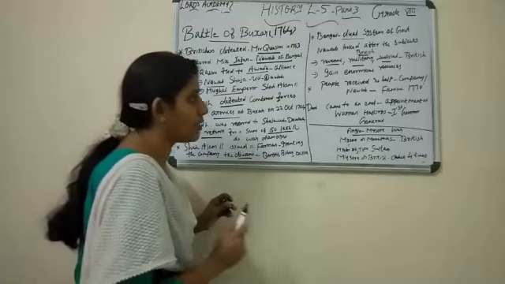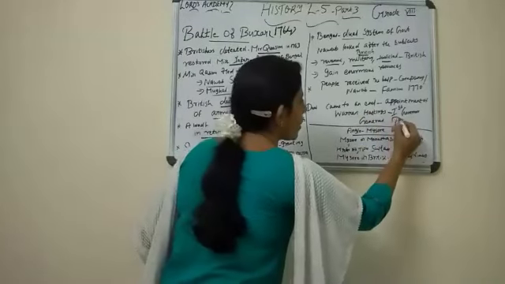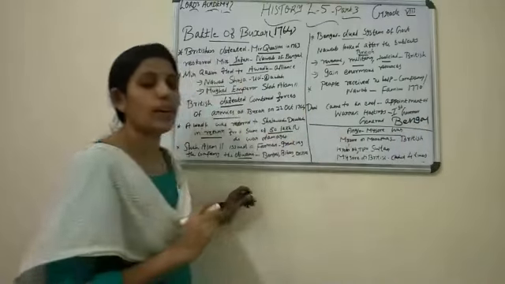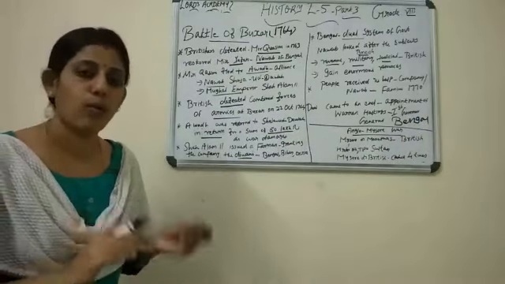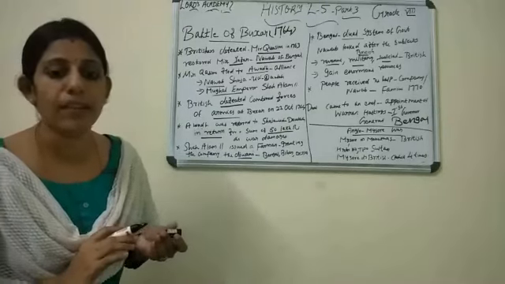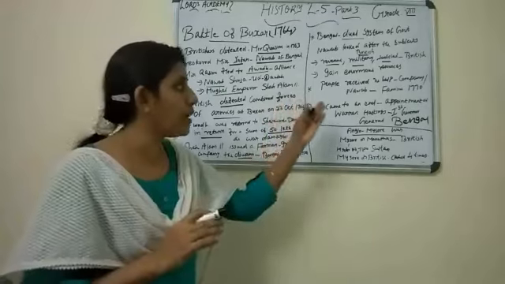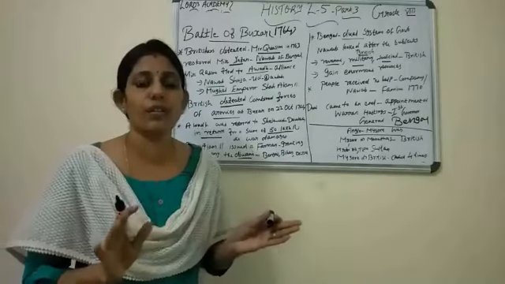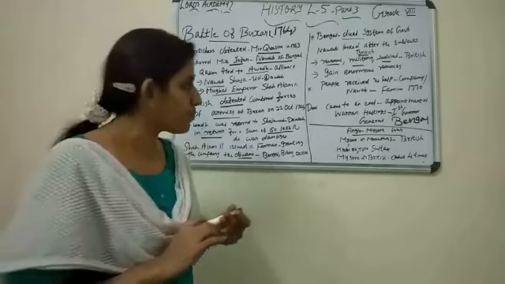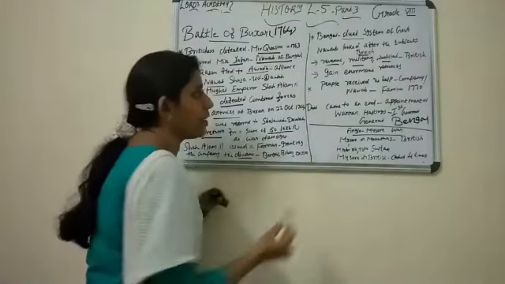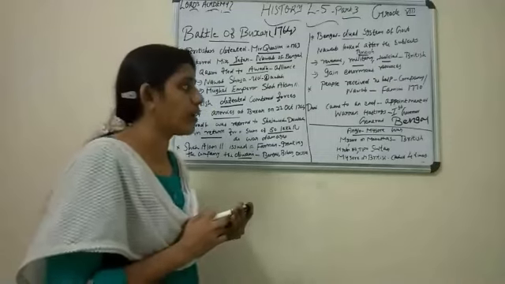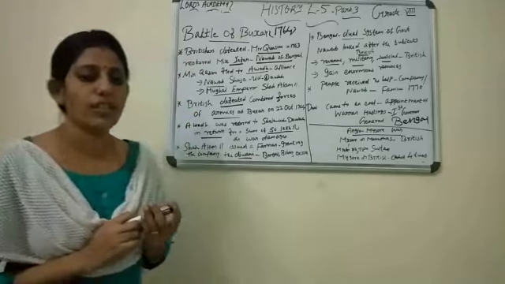Who is Warren Hastings? The first Governor General of Bengal. So which system came to an end? The dual system came to an end. Why? The people were not at all happy. Even during the famous Bengal famine in 1770, the company or the Nawab did not do anything for the people. So the dual system came to an end with the appointment of Warren Hastings, the first Governor General of Bengal.